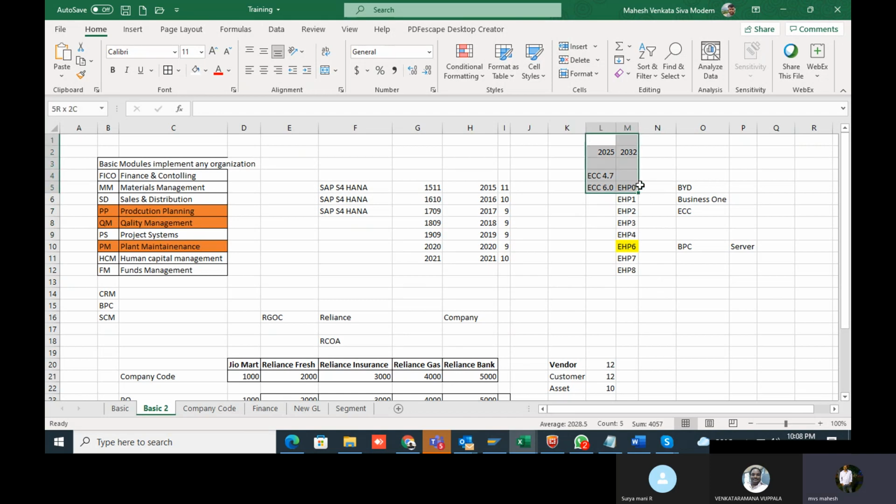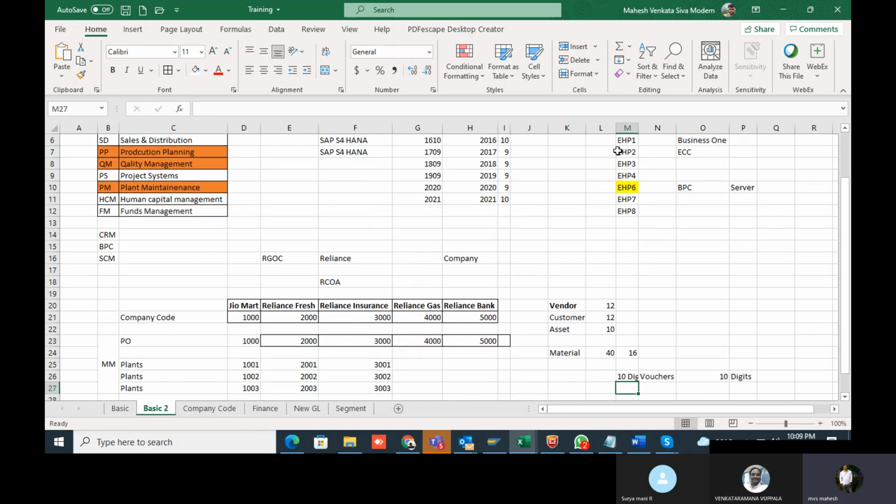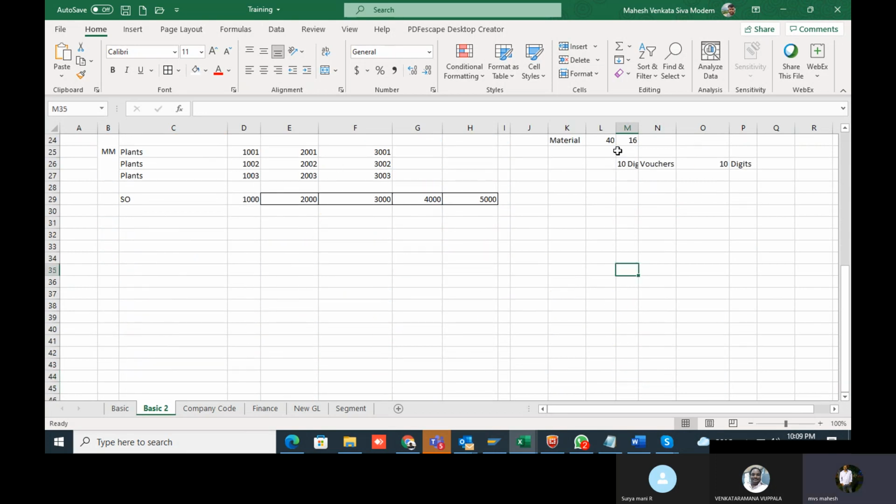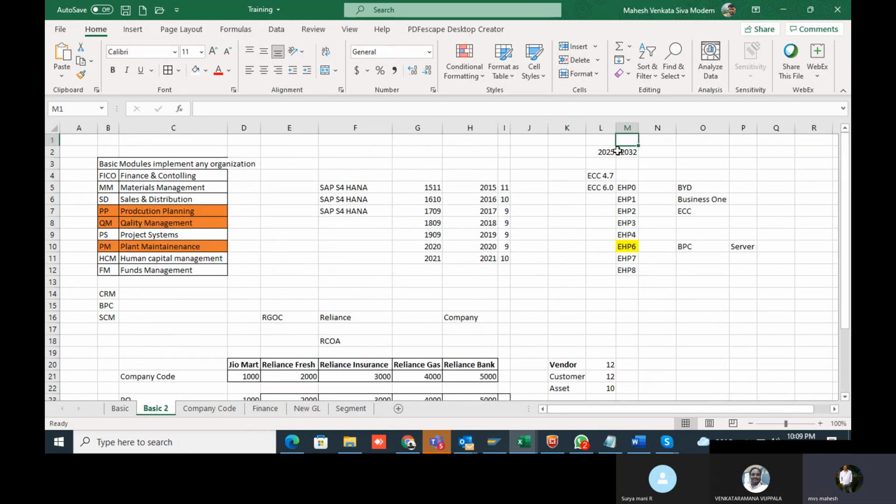Earlier they set the ECC support end as 2020, then they said 2025, then again they moved it to 2027. Now they're saying 2032 also, but they have not confirmed 2032. To every customer they're saying 2027 is the last year to support the ECC versions. And coming to org elements, tomorrow we'll discuss. These are the basic things.